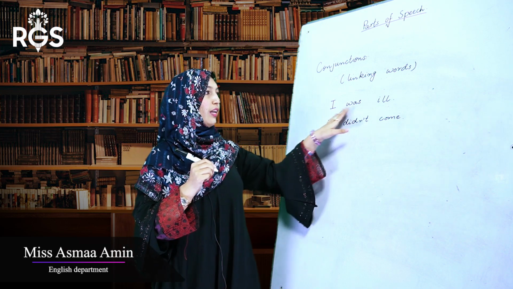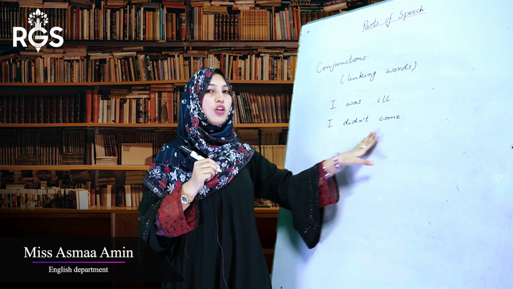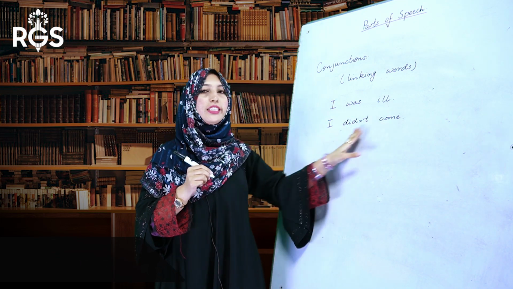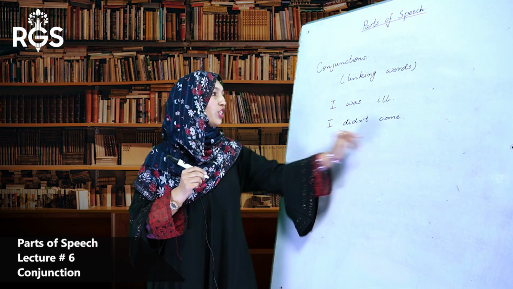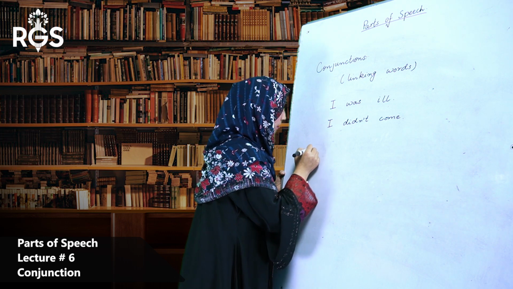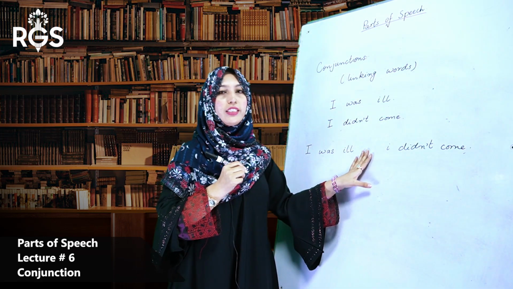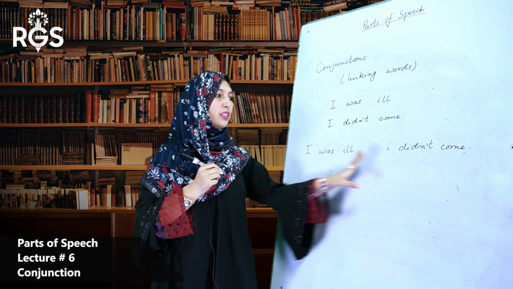Okay? I was ill, I did not come. Now we will not use and here. I was ill and I did not come. No, we will use some other conjunction. Now which conjunction we will add here? I was ill, I did not come.